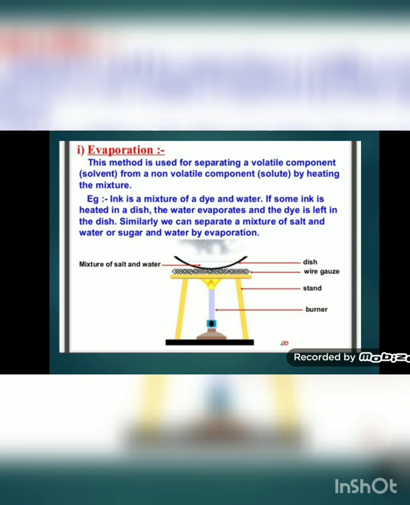Once the entire water is evaporated, salt is left behind, which contains lots of impurities and dust particles. That salt is purified, and that is the salt which we use in our houses, in our food. So this is a very simple way of separating a solute from a volatile solvent.